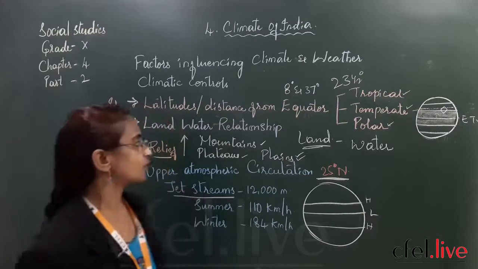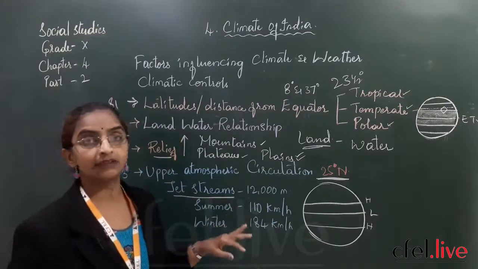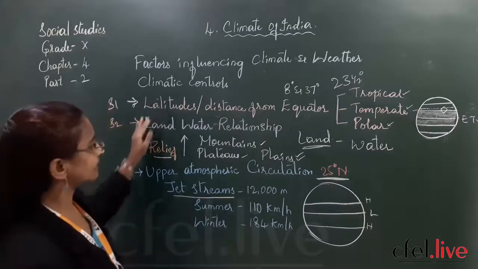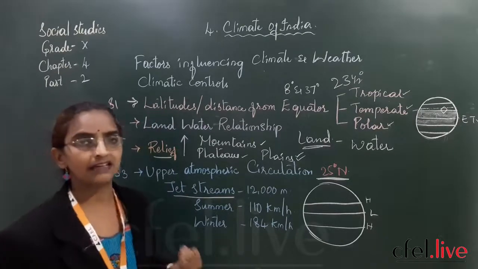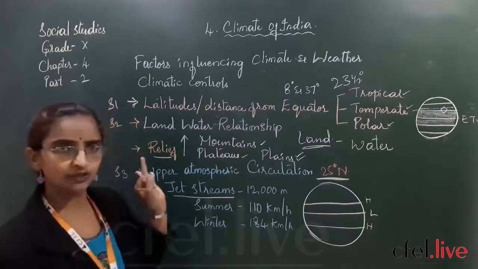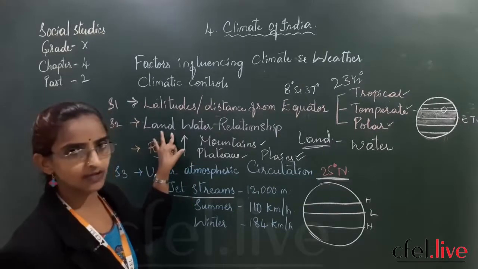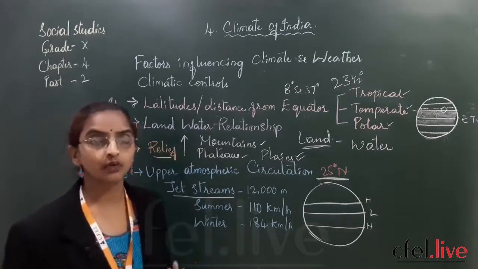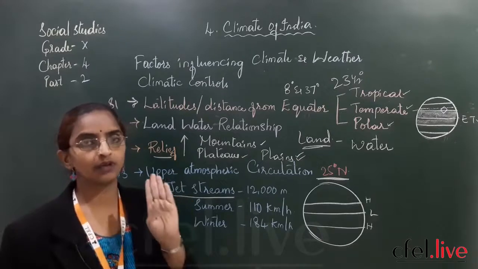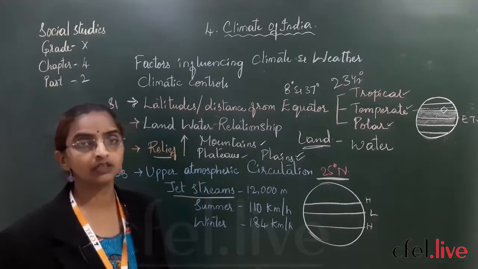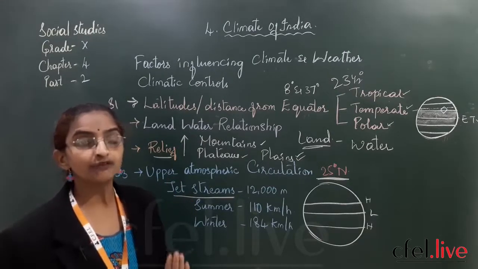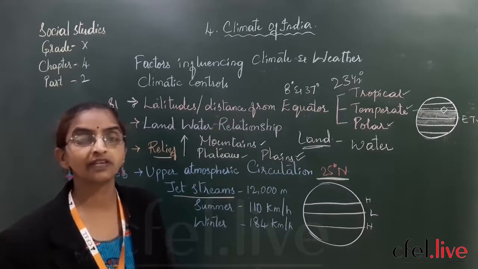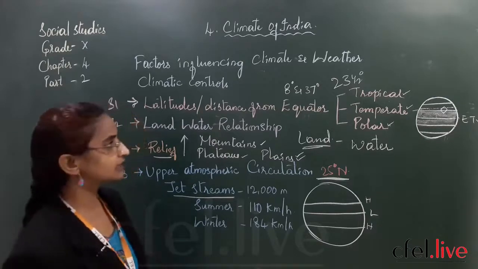The variation of climate differs under certain conditions: latitude, altitude, presence of water bodies, and obviously the upper air circulation. These are the four very important factors influencing the variation of the climate of a specific region. Now, did you understand the topic?